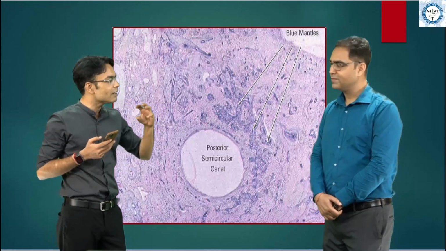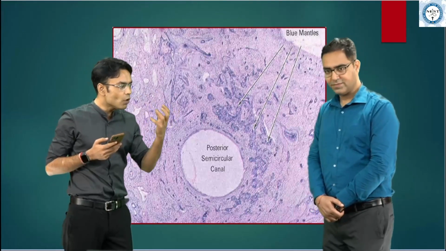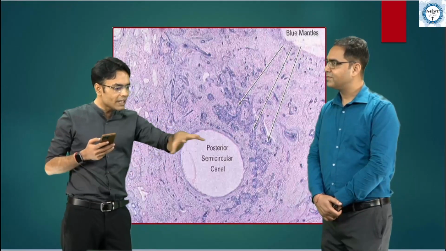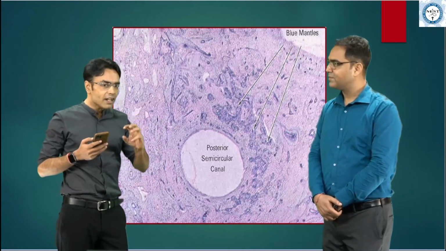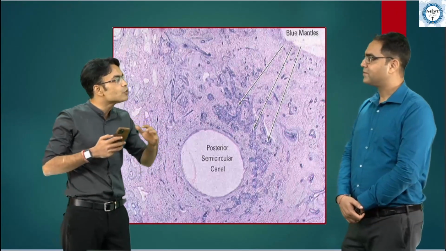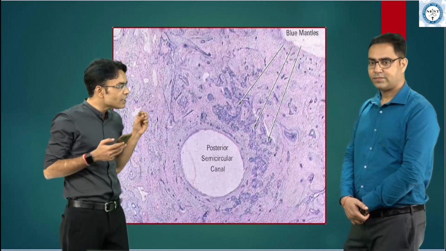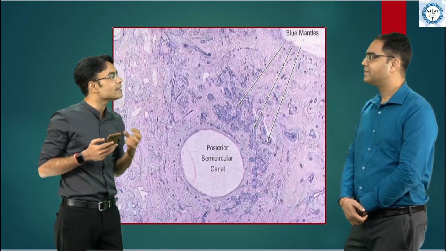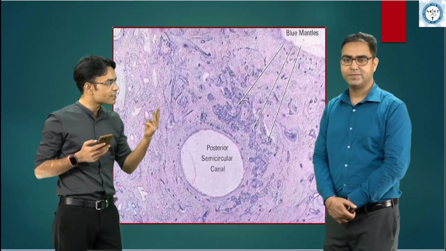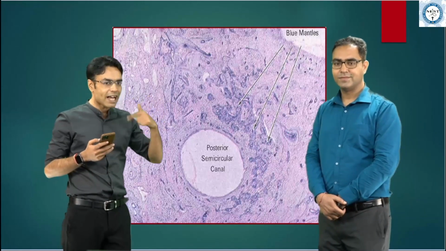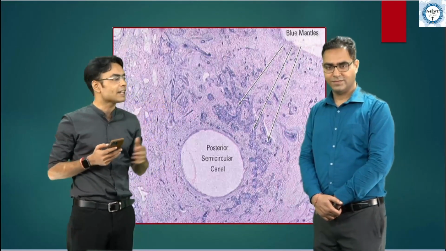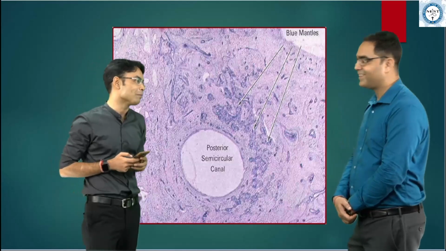This is in the transitional phase, when the osteoclasts have eaten a lot of bone and created a resorptive area. There, if you stain that area, it becomes more bluish. And you are seeing these vessel dilatations, these tubular structures over there. So together we are calling it blue mantles. Okay. So three stages: the early stage, the transitional stage, and the late stage. And the early stage is otospongiosis. That's the histological part of it.